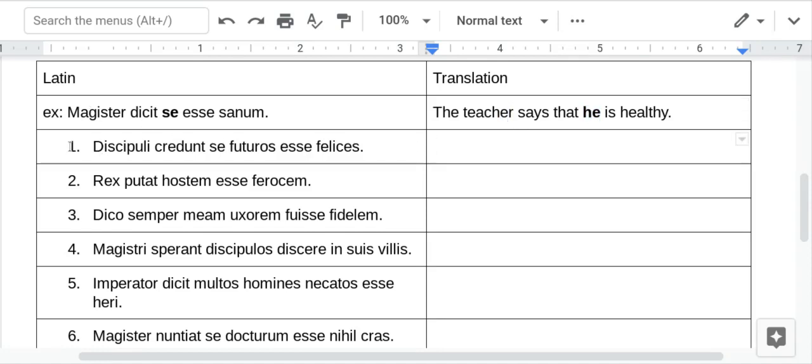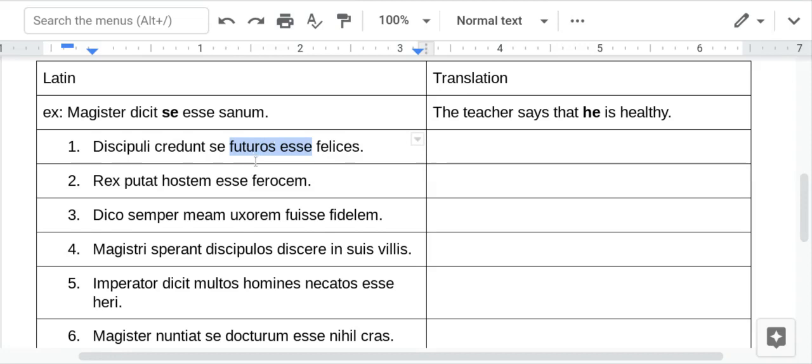So number one, the students believe. I think that was a new verb. The students believe that they, because it's students plural, the students believe that they, and then I would say about half of you really grasped this. The other half were confused by this form.